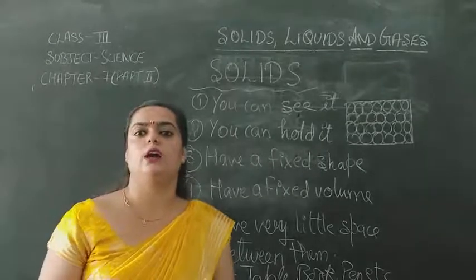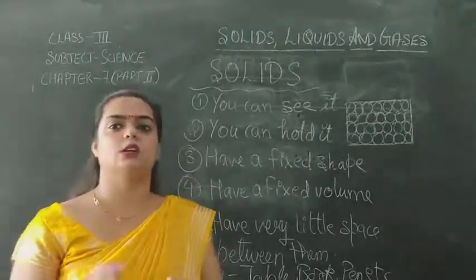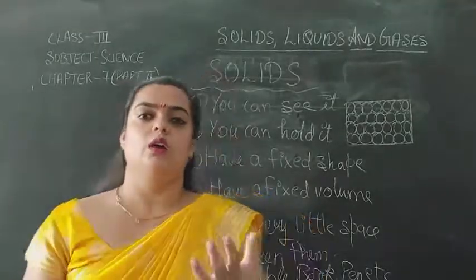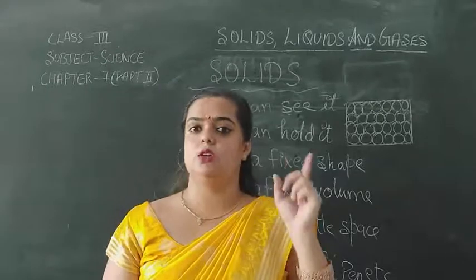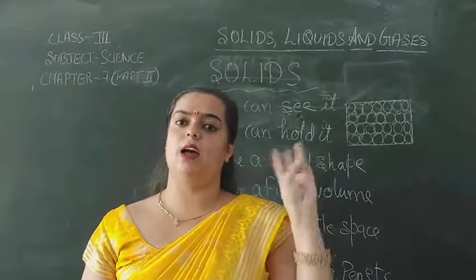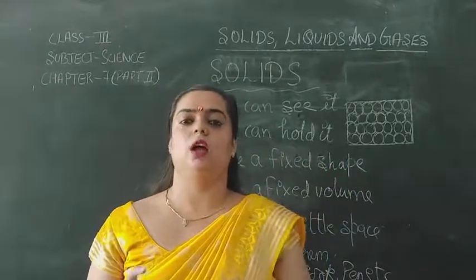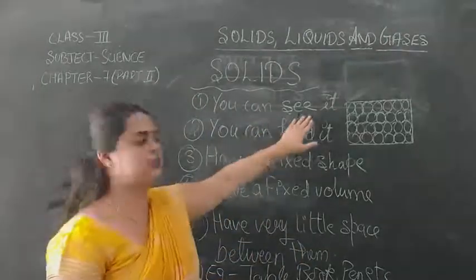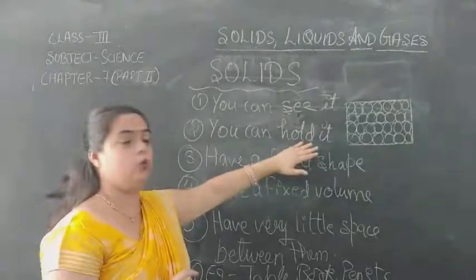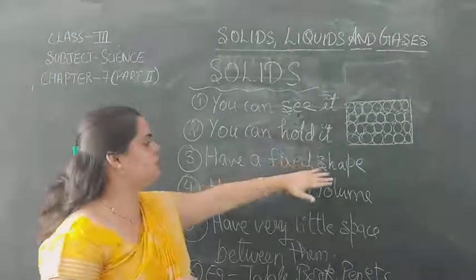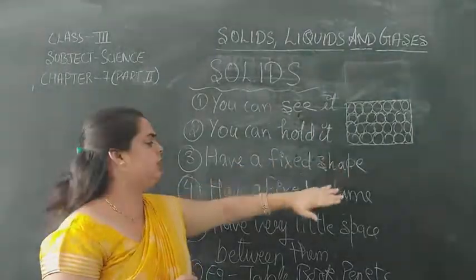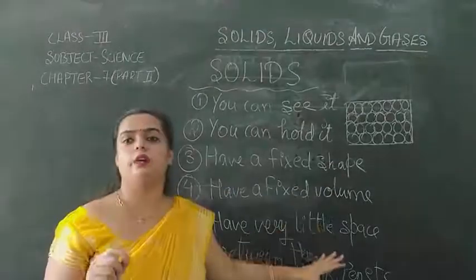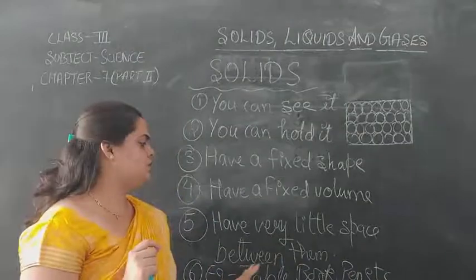Alright, so what have we learnt today? We have learnt about the different states of matter. And what are the states of matter? Solids, liquids and gases. Now, talking about solids, we can see it, we can hold it. Solids have fixed shape, they have fixed volume and they have very little space between them.